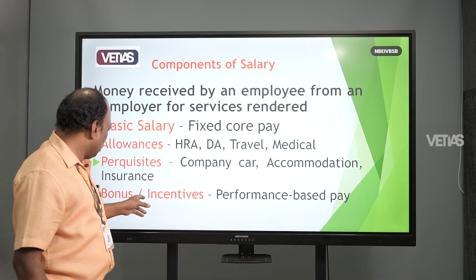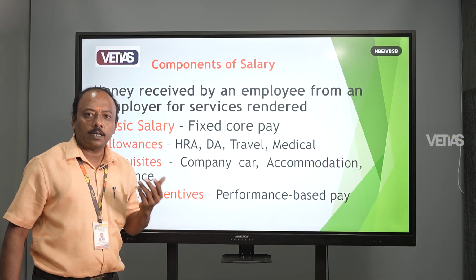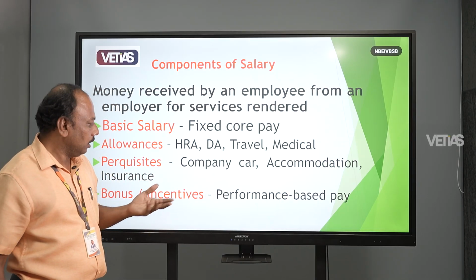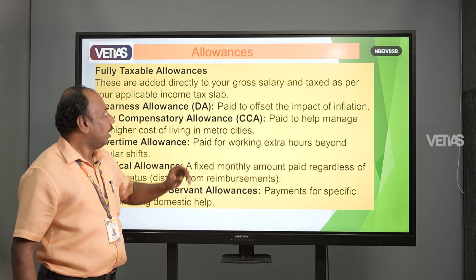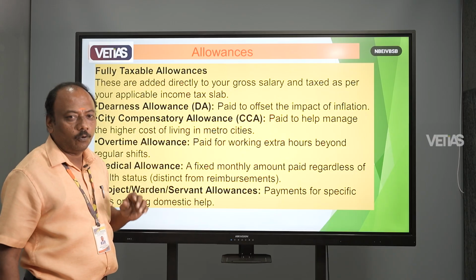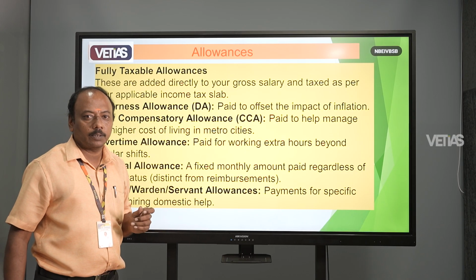Then bonus and incentives. Based on your performance, the company provides a bonus, maybe 1 month's salary or 2 months' salary. So these things are the components of salary income. And the allowances have 3 categories. First is the fully taxable allowance. All these items come under the fully taxable allowance.